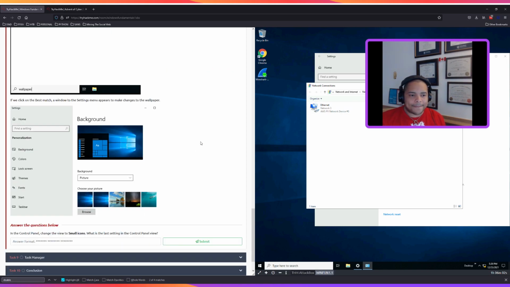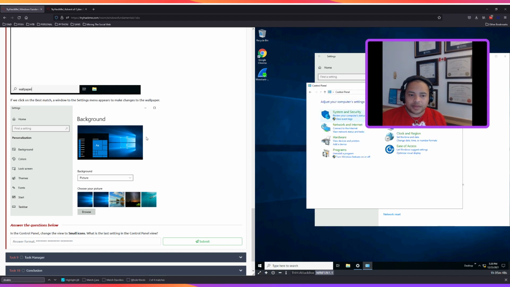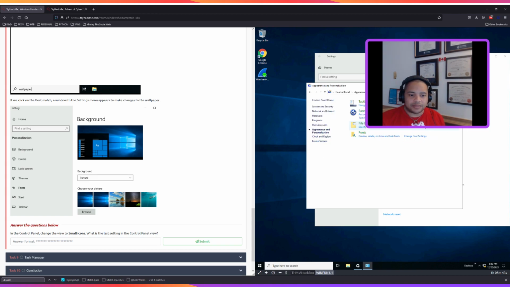All right. In the control panel, change the view to small icons. Okay. So go back to the control panel. And now we want to change our view, so let's go to Appearance and Personalization. And let's see, what did it want us to change? The view to small icons. This is fonts, Explorer options.